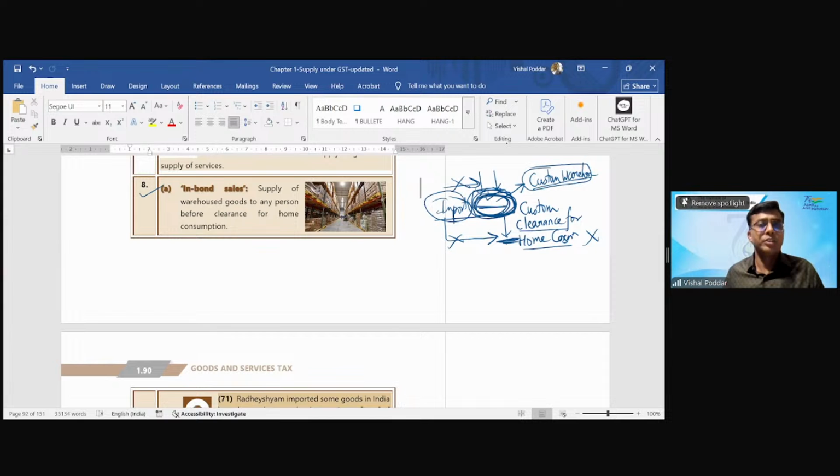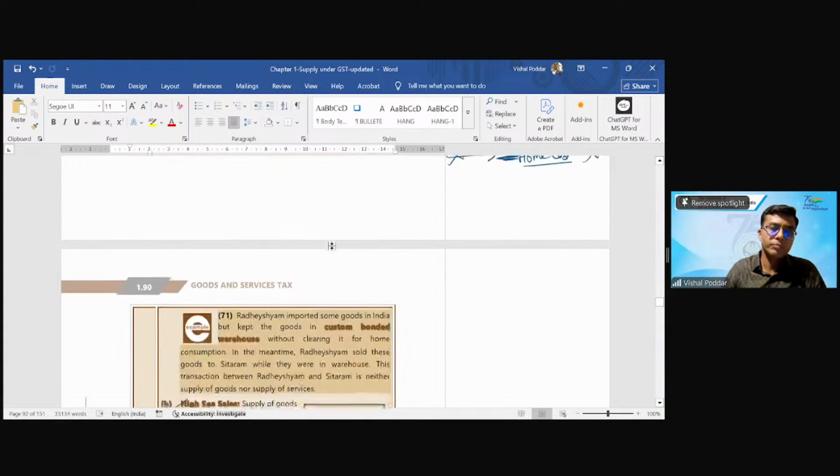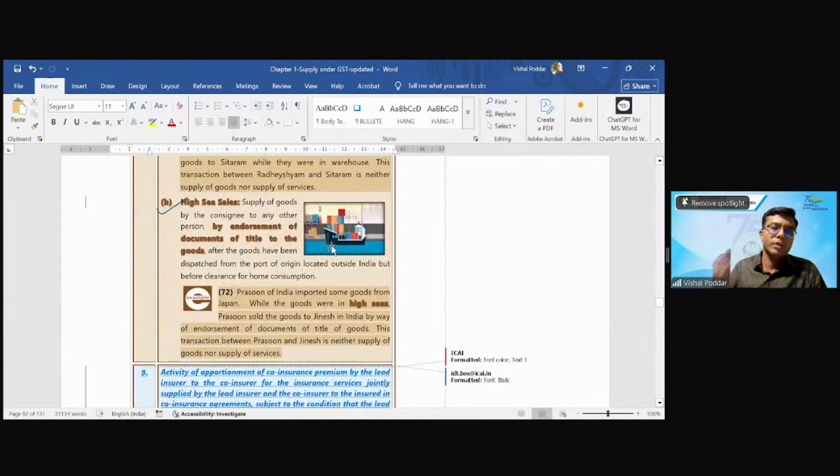Now for this, whether GST is applicable, entry 8A says for such in-bond sales, meaning while the goods are still in the customs warehouse, bonded warehouse as it is also called, if they are sold before they are brought outside, that is before they are cleared, there will be no GST. And then there is one more transaction, which is high sea sales. What is high sea sales?